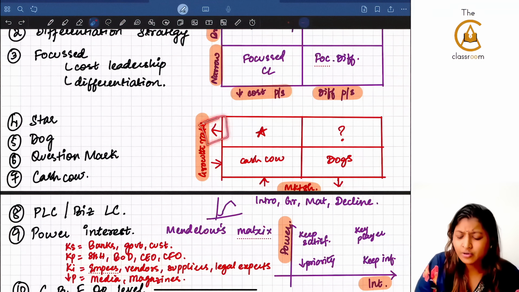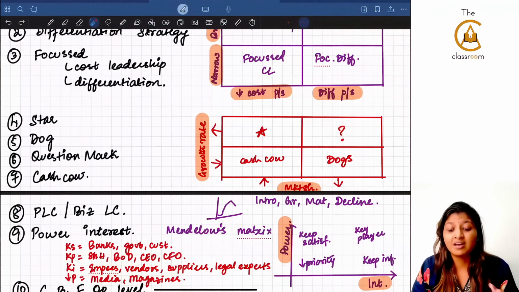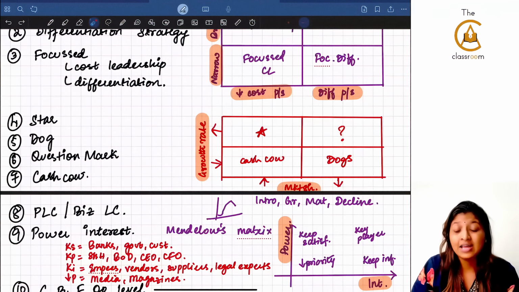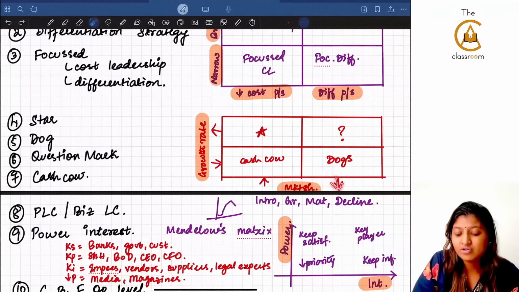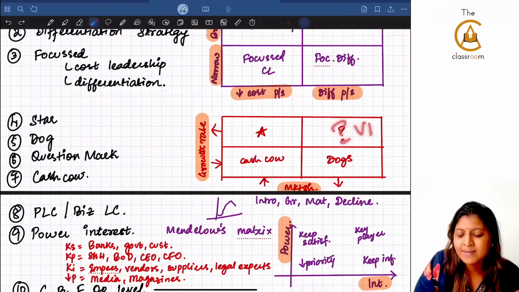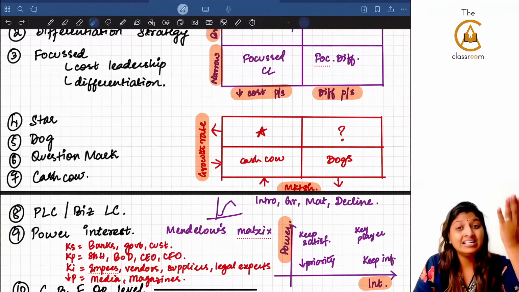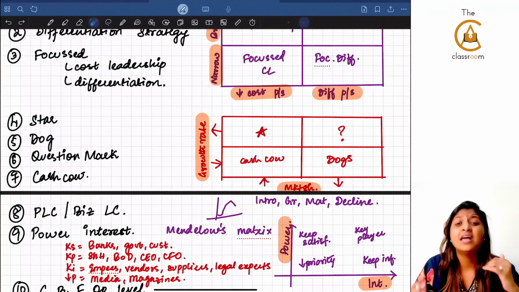If there is high growth rate but low market share, you will be calling that a question mark, because growth rate is high but market share is not so much. You don't know whether they will thrive in the future. That is why it is a question mark. The best example for this is virtual reality, because virtual reality is growing at a rapid pace, but we don't know what is the market share that they are having. That is why it is a question mark.